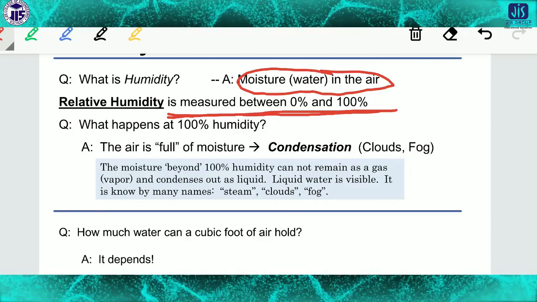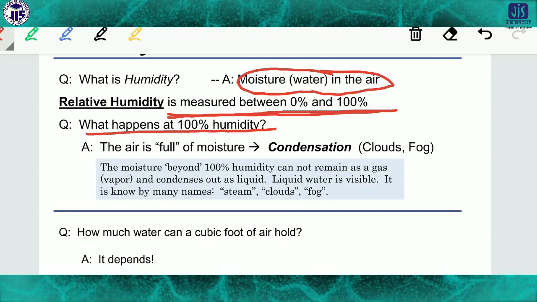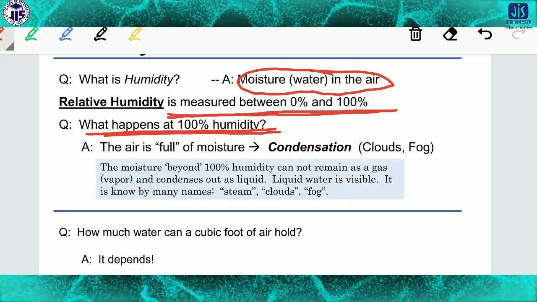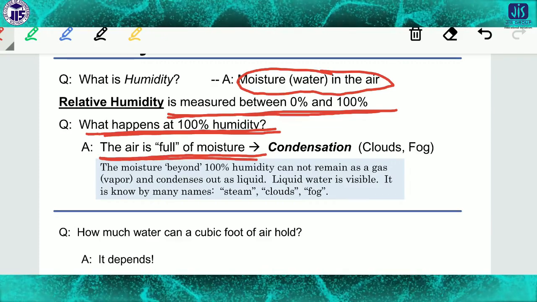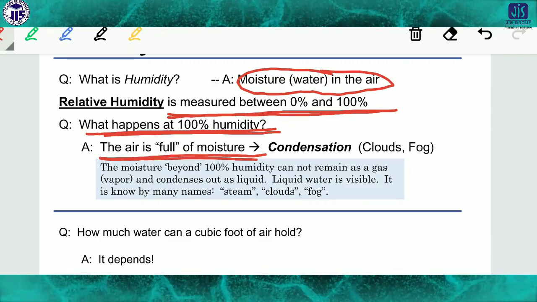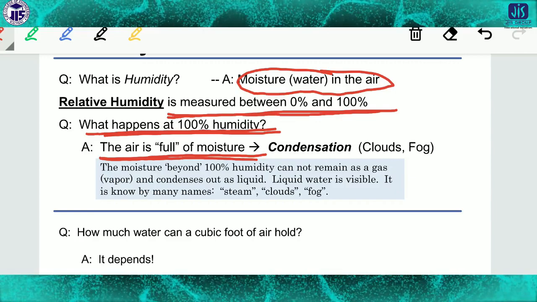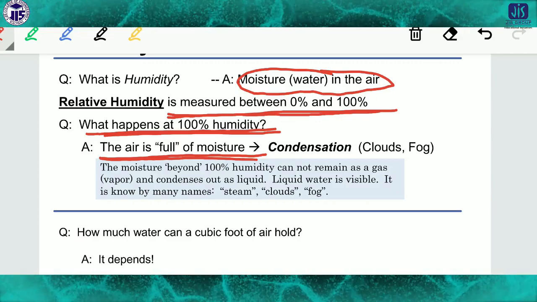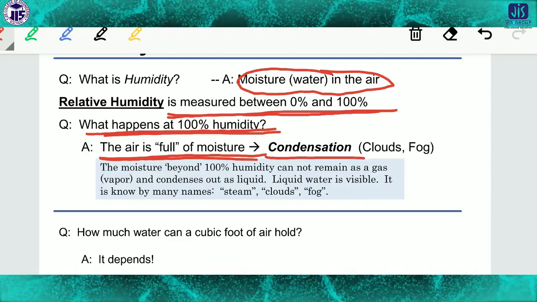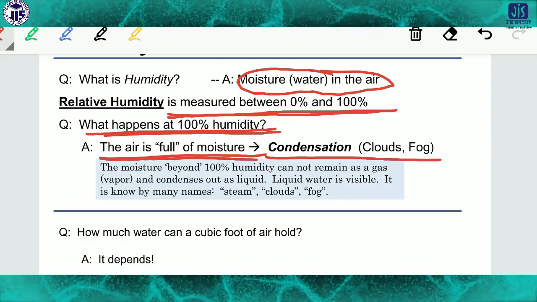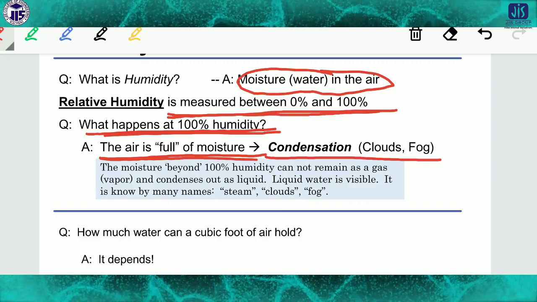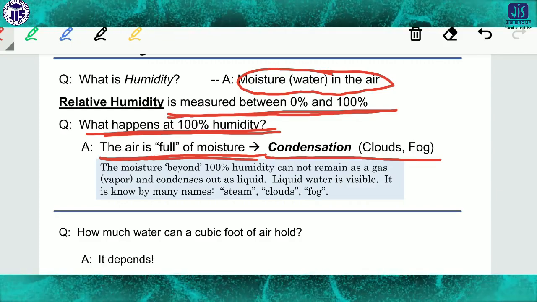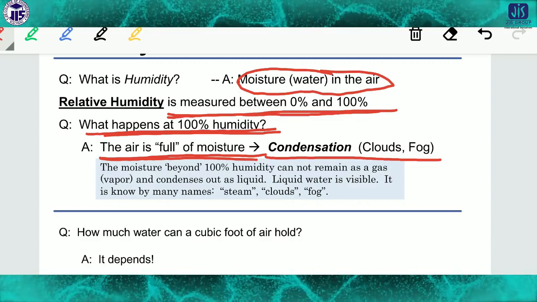What happens at 100% humidity? 100% humidity means the air is full of moisture. When the humidity is 100%, it is full of moisture or condensation. Then clouds, fog, and different kinds of things happen, dependent on the moisture of the air.